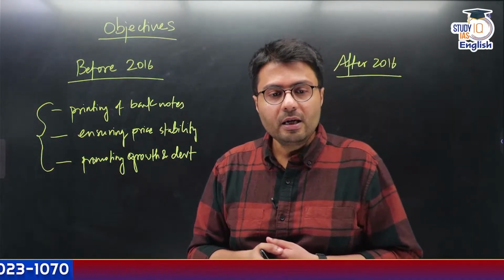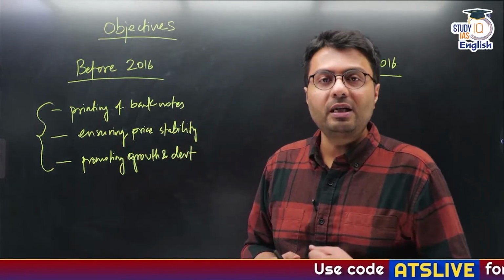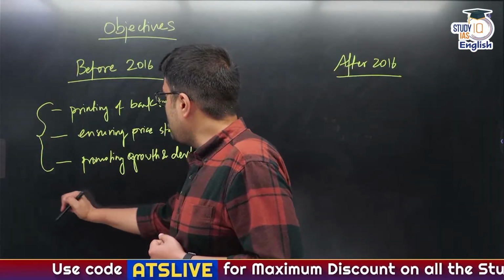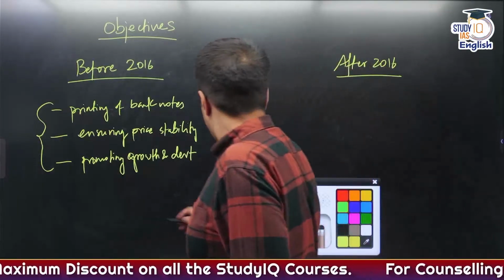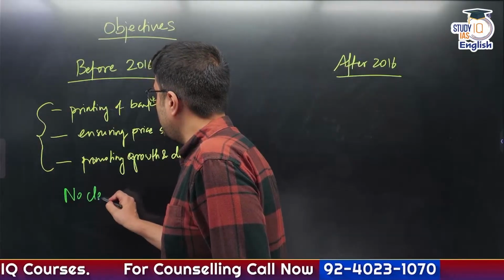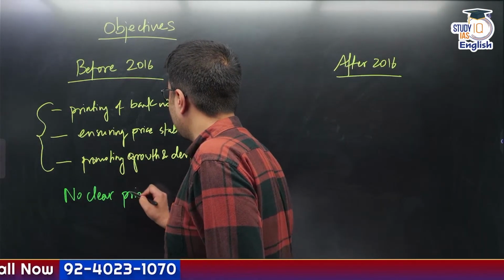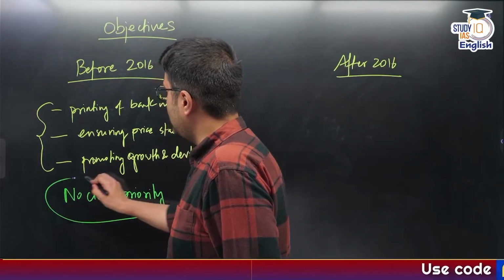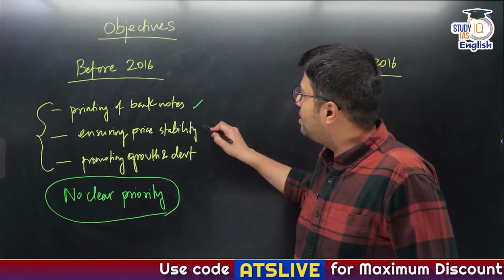No idea, right? So this was also a problem that the government faced. This was also the problem that RBI faced, that there was no clear priority based on which RBI used to prioritize its objectives.